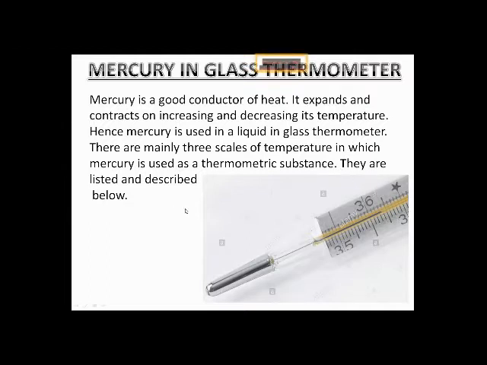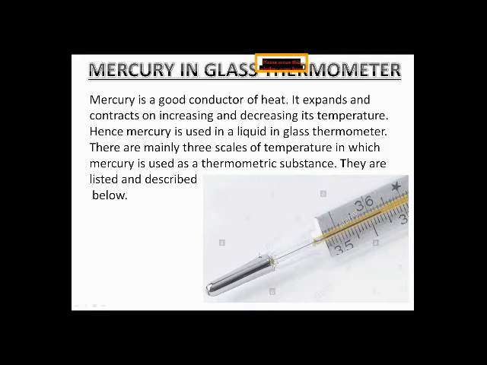Why is it a good conductor of heat? Because when we give it heat, it expands, even at a very small temperature change. So whenever we increase the temperature its expansion increases, and when we decrease the temperature, it contracts.